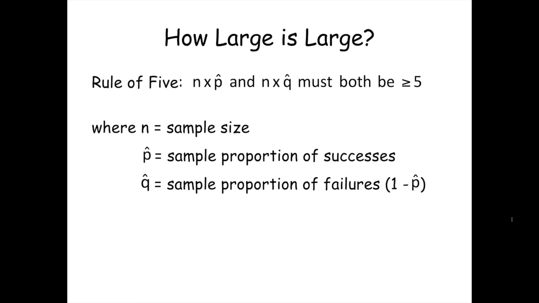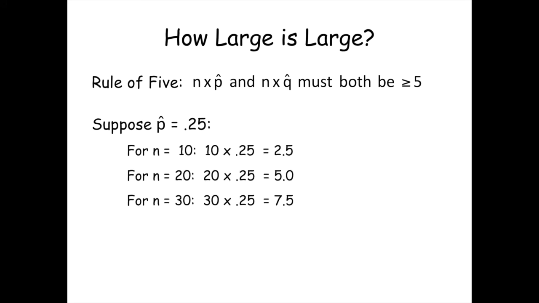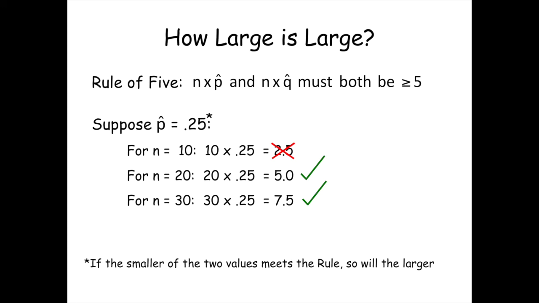The rule of thumb to determine whether a sample is large enough is that n times p hat and n times q hat must both be at least 5. Suppose we had a sample proportion of 0.25. This is what n times p hat would be for 3 different sample sizes. The normal distribution could be used with sample sizes of 20 or 30, but not with a sample size of 10. I only need to test the smaller value.